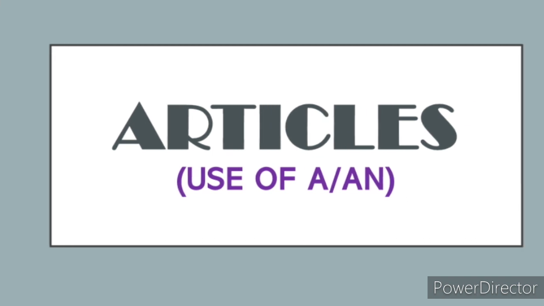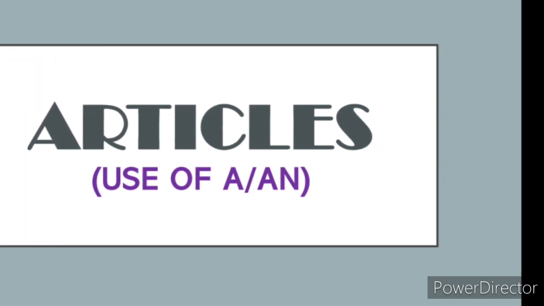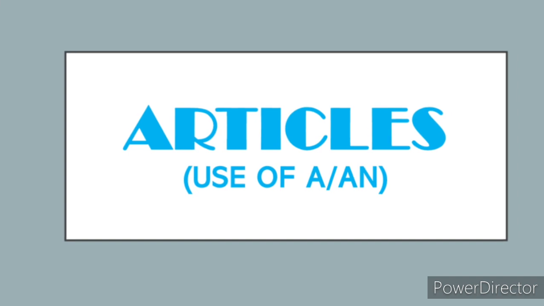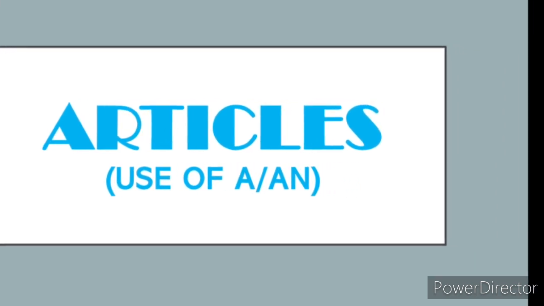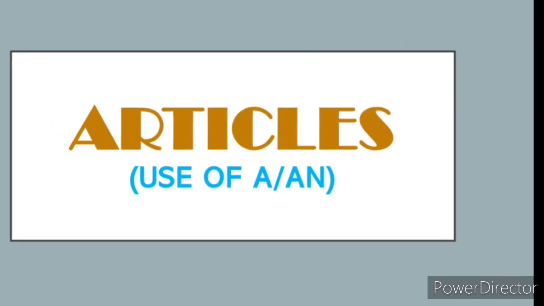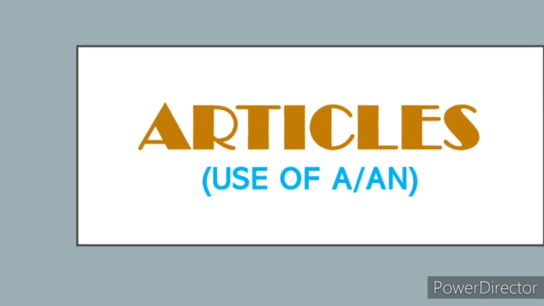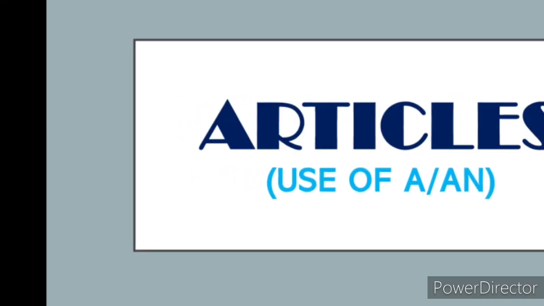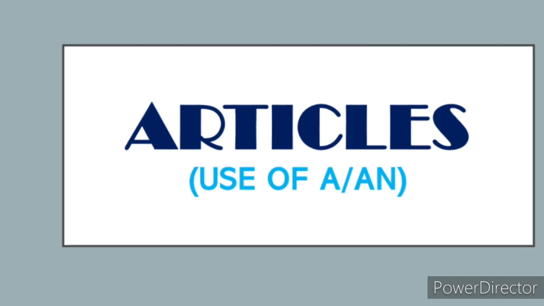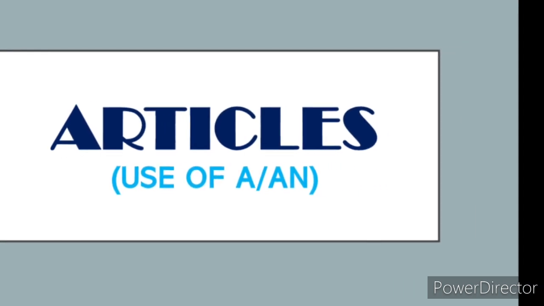Then the third use: a or an is used before a proper noun in an exemplary or figurative sense. For example, he wanted to be an Einstein. Second example, he was really a Gandhiji.